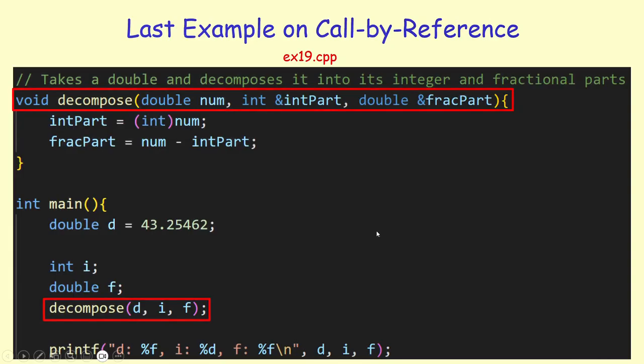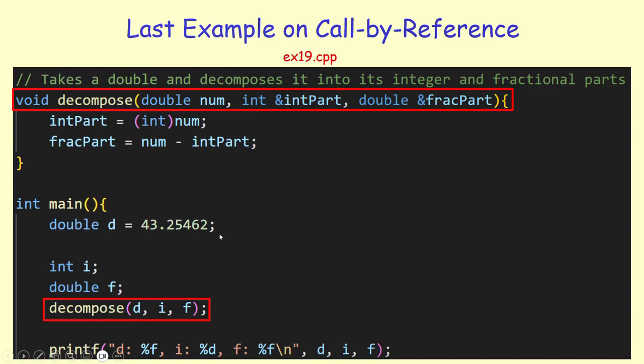Let's just look at one more example before we finish our discussion on reference variables and call by reference. Here is a decompose method that takes a double variable and returns its integer part and its fractional part. The number itself is passed by value, but its integer part and fractional part are reference variables. All right, so here's how I make a call to this function.